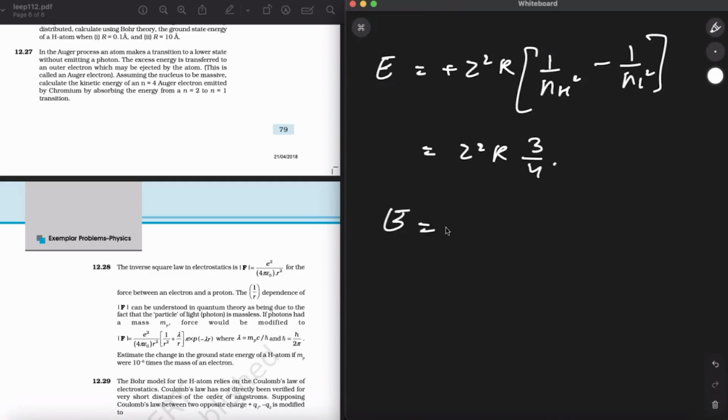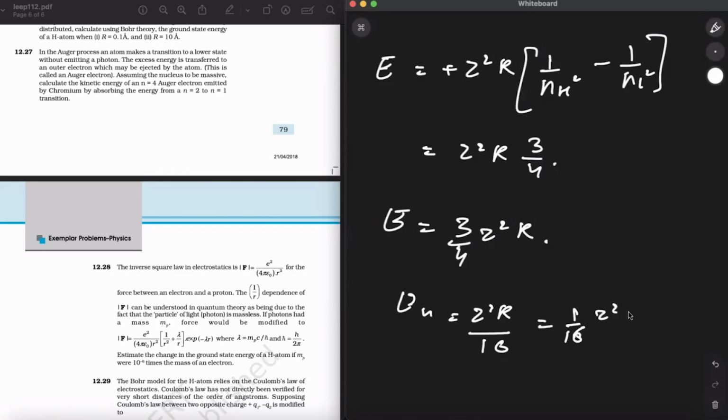The energy is equal to 3 by 4 Z square R. The energy required to get an electron from N equal to 4 state will be Z square R times 1 upon 4 square, that is 16. So it will be 1 by 16 Z square R. The energy required to eject an electron from N equal to 4 state we have calculated.